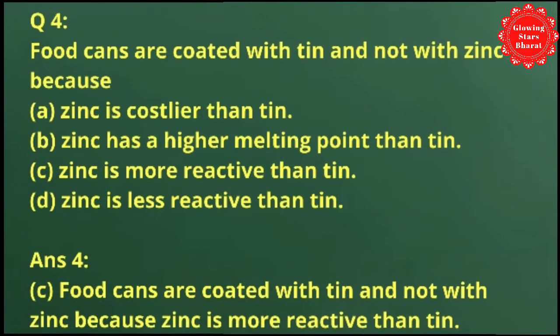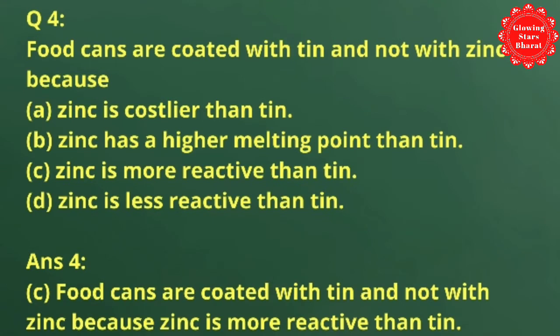Next, question number 4. Food cans are coated with tin and not with zinc because option A, zinc is costlier than tin. Option B, zinc has a higher melting point than tin. Option C, zinc is more reactive than tin. Option D, zinc is less reactive than tin. Friends, this is an objective answer. The answer is option C. Food cans are coated with tin and not with zinc because zinc is more reactive than tin.